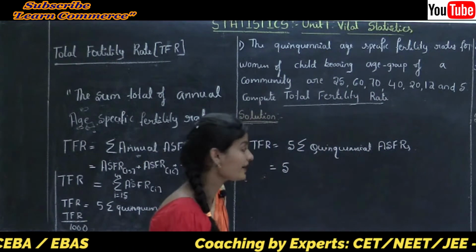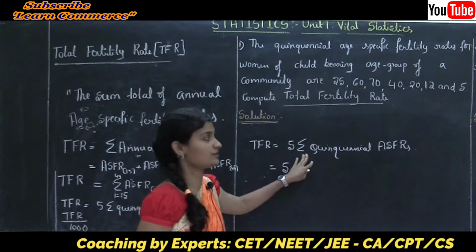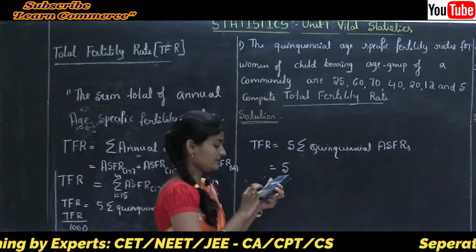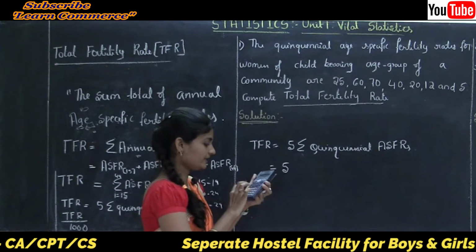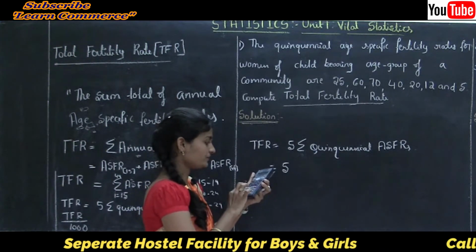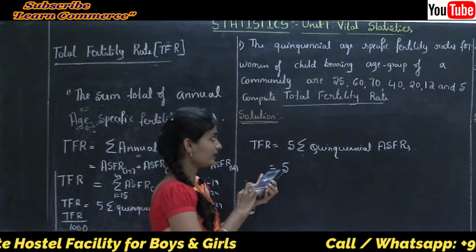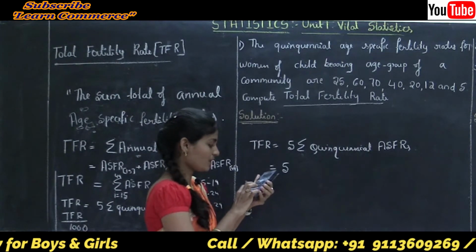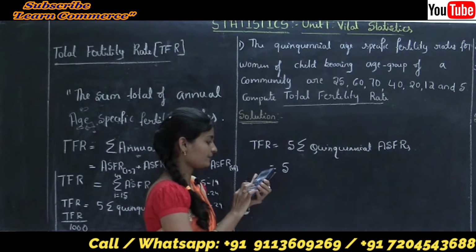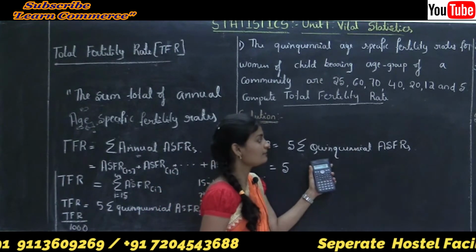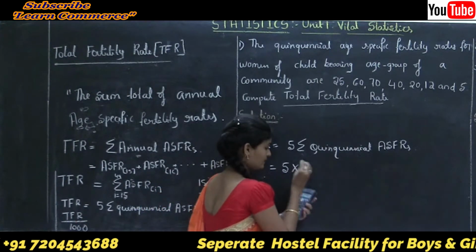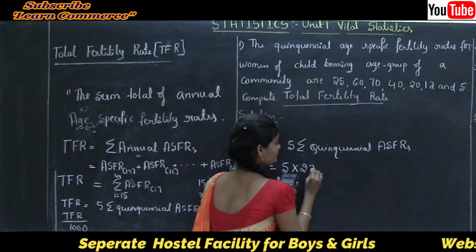So I will find the sum of these observations: 25 plus 60 plus 70 plus 40 plus 20 plus 12 plus 5. The sum of quinquennial age specific fertility rates is 232.